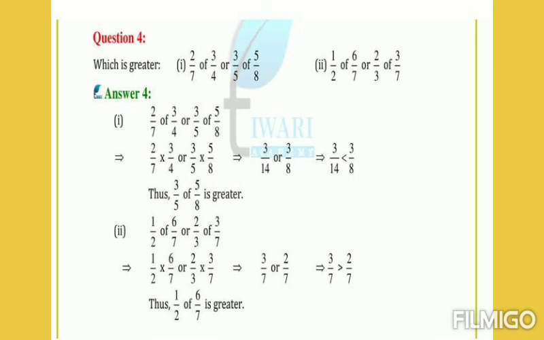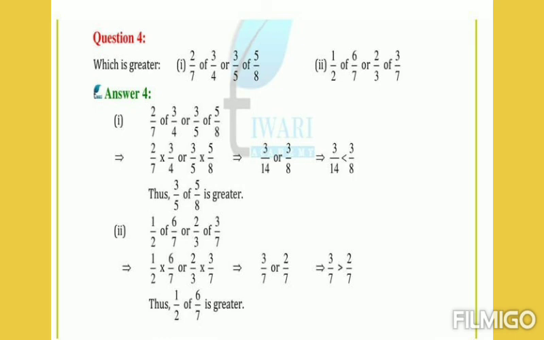Okay. Let us find the value of 2 by 7 of 3 by 4. Here "of" means multiplication. 2 by 7 into 3 by 4. By cancelling 2 and 4, we get 1 by 7 into 3 by 2. If you multiply 1 into 3, you get 3. 7 into 2, that is 14. 3 by 14 is the value of 2 by 7 of 3 by 4.